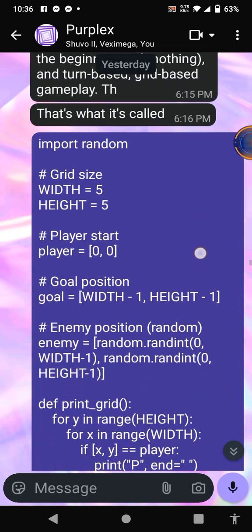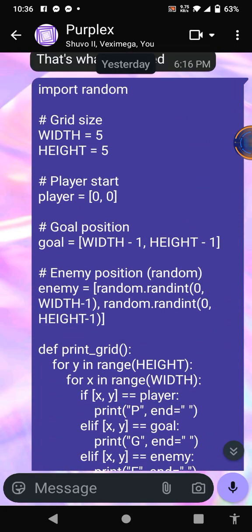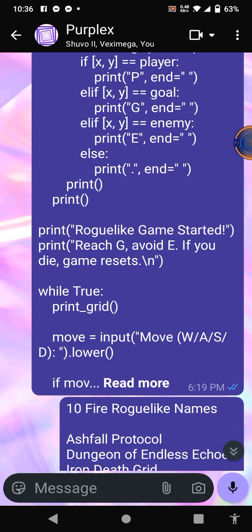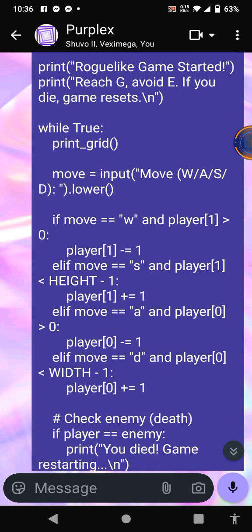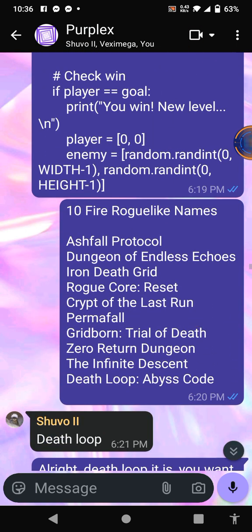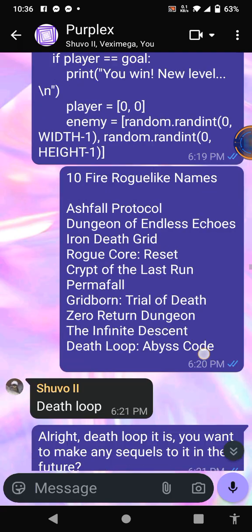And then, if you want, you can also read these. If you need these. These are just coding. I coded. Took a long time though. So if you want them, you can see them. Ten fire names, like Ashfall Protocol, Dungeons of the Endless Echoes, Iron Death, Core Reset, Crypt of the Last Fall, Permafall, Trial of Death, Zero Return Dungeon, The Infinite Descent, Deathloop, Abyss Code, Deathloop.